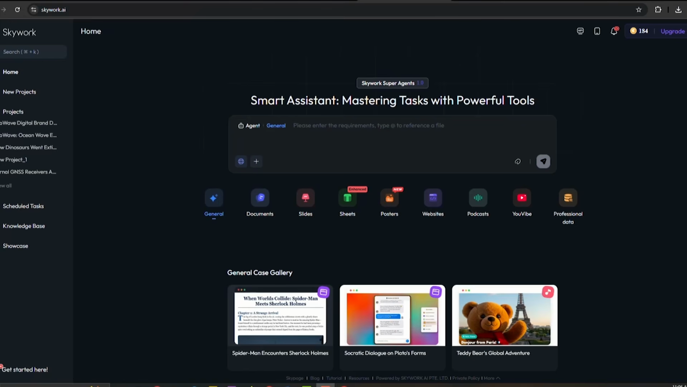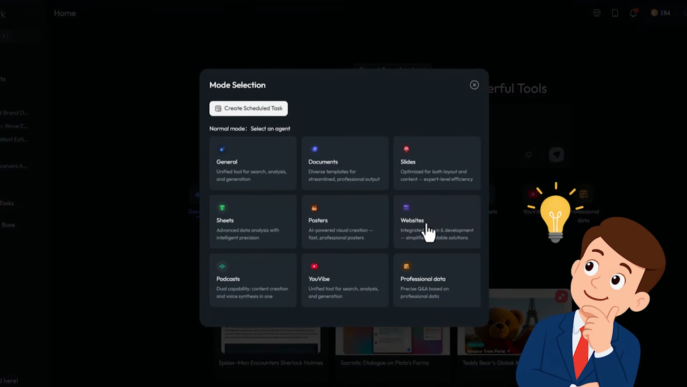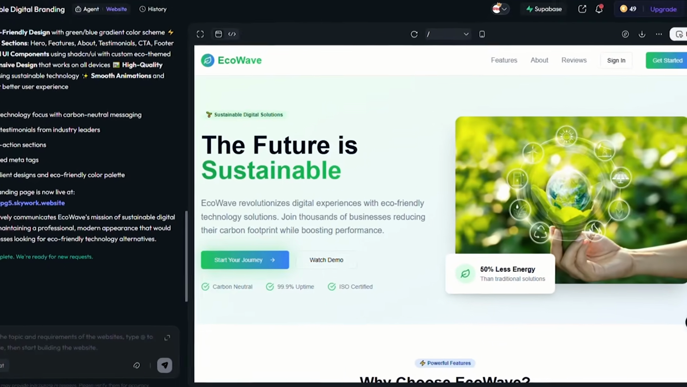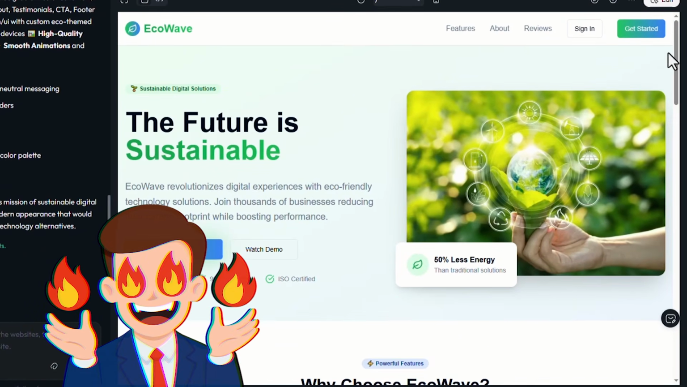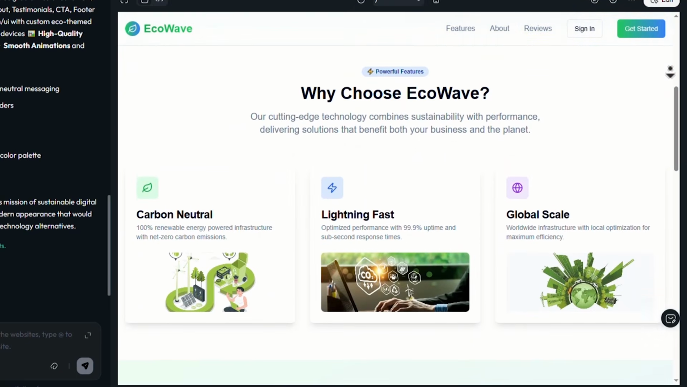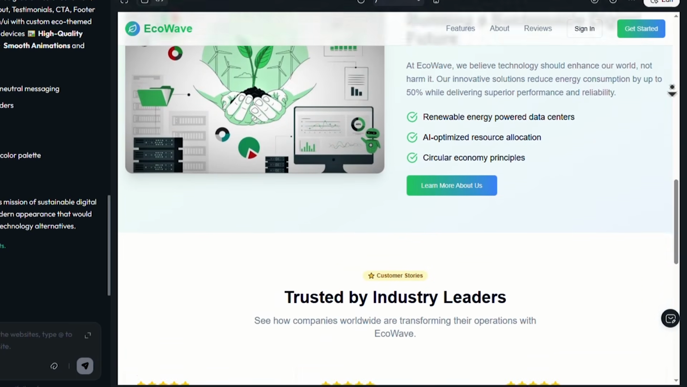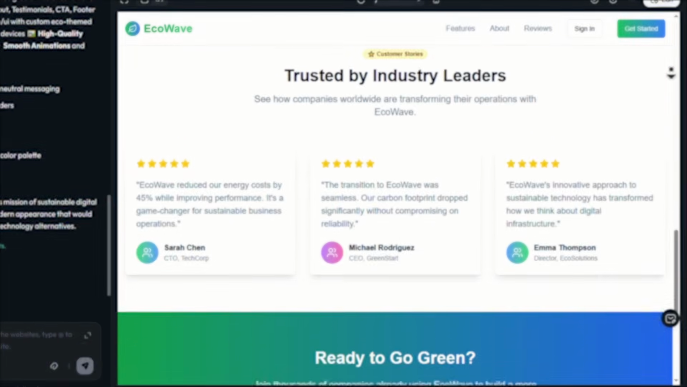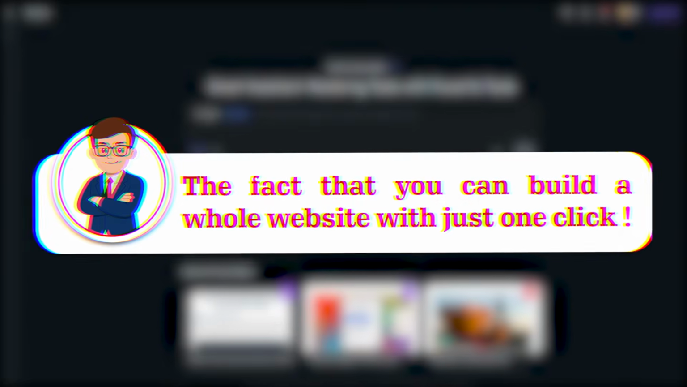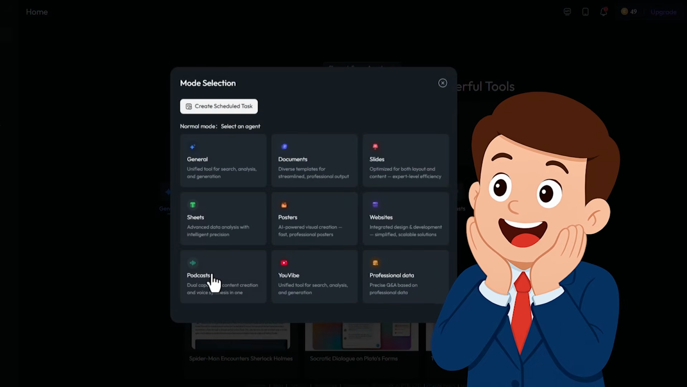This is one of the best parts of Skywork, and business owners are going to love it. I click on Website, and based on the Uvibe brand we created earlier, the tool generates a complete landing page automatically. Sections, images, buttons, text, CTAs, everything is created for you. I can change styles, generate new images, or edit every section's content. The fact that you can build a whole website with just one click is insane. It's time to work smart and design a landing page in seconds. Let's move to the next section.